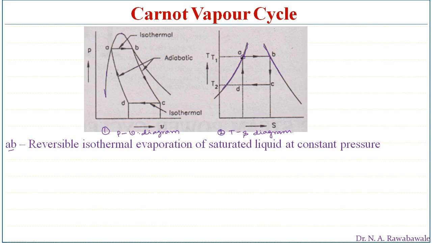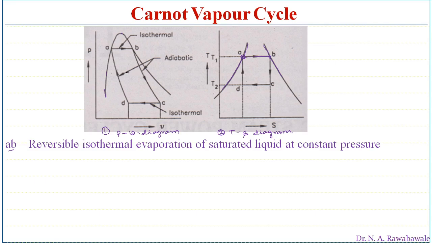So at point A this water is saturated and further supply of heat converts its phase into vapor. On the TS diagram, A to B is heat supplied to convert this saturated water into steam. At point B, this steam becomes dry saturated steam.